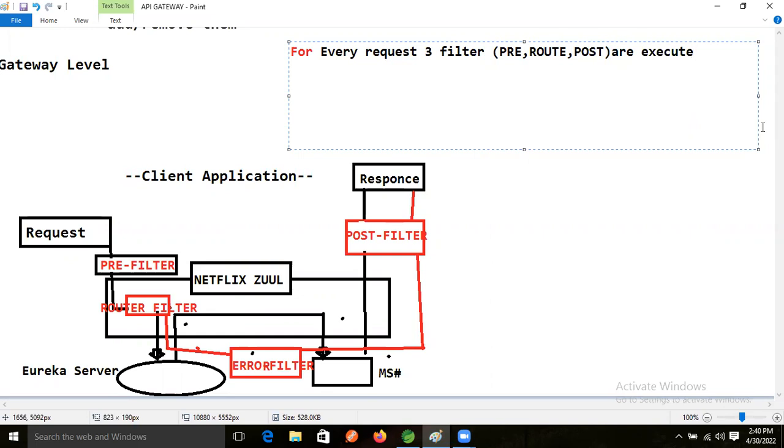Yes, Ravi. If any problem or error is there, then the error filter will execute.